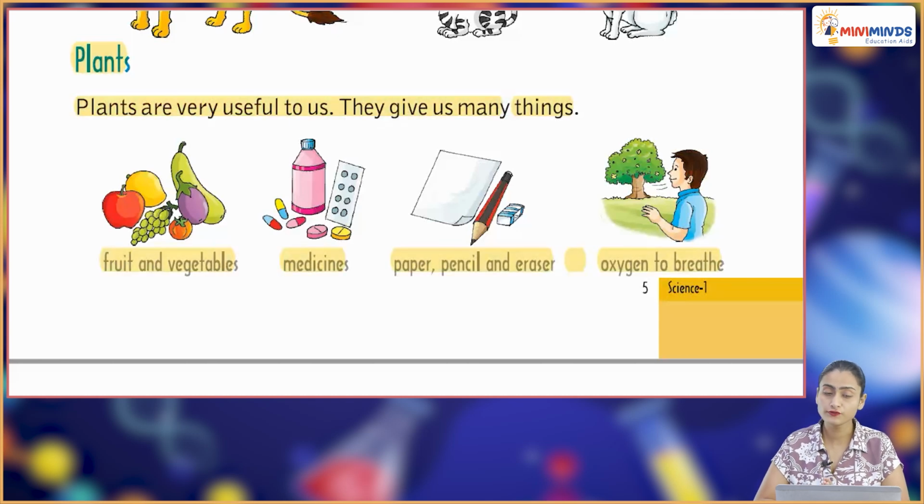Plants are very useful to us. They give us many things like fruits and vegetables, medicines, paper, pencil and eraser, oxygen to breathe. So these are the reasons why plants are really important. They give us medicines, they give us paper to write on, and then oxygen to breathe also.